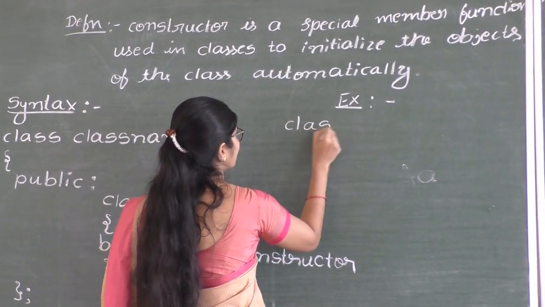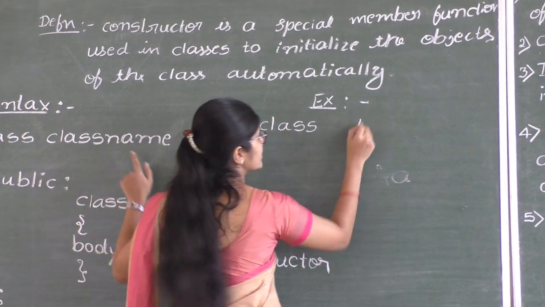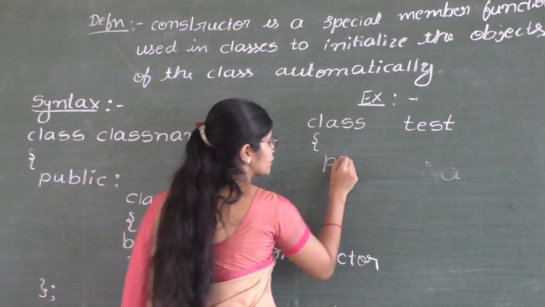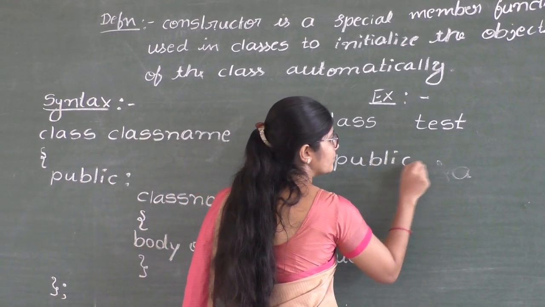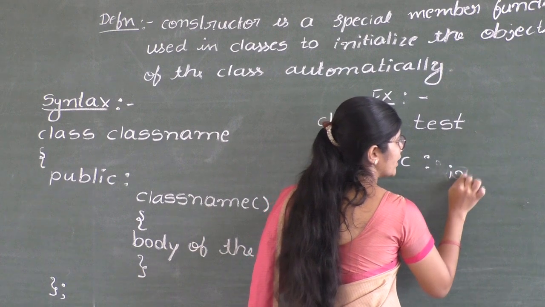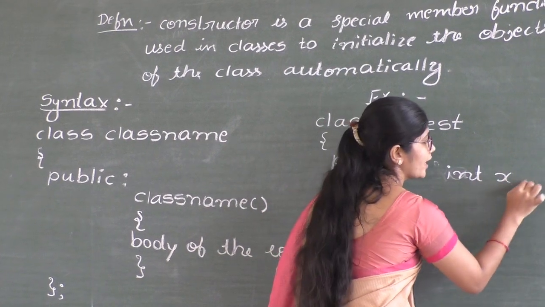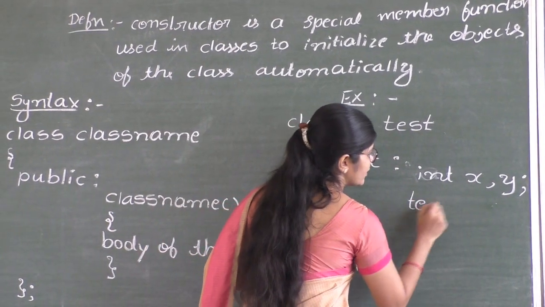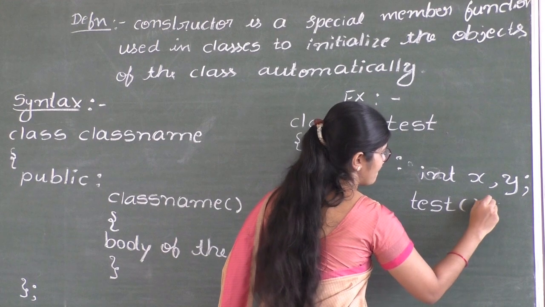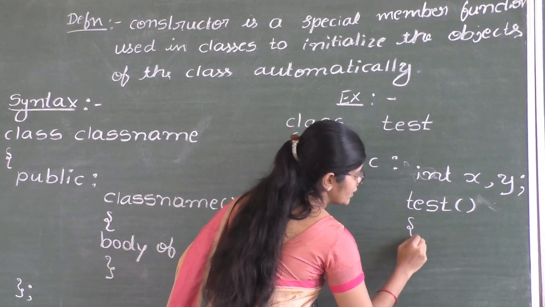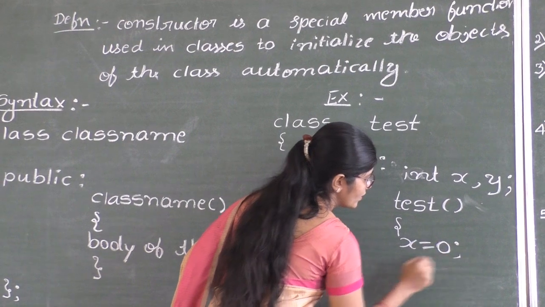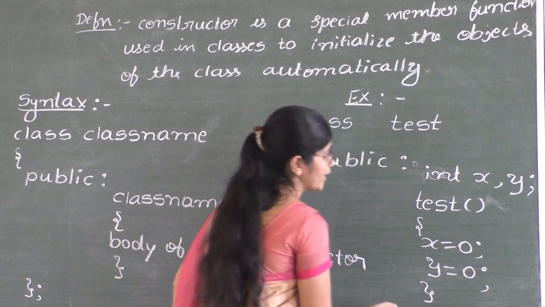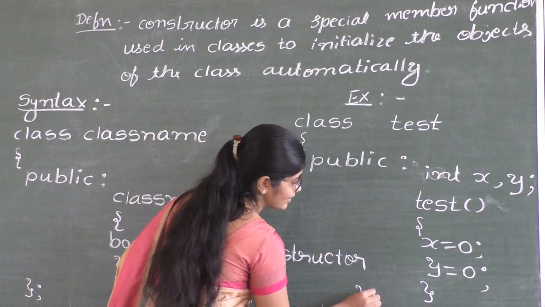Class test, class test, under public section, int x and y, int x comma y, test, x equal to 0, y equal to 0. Close the flower bracket of constructor and class.